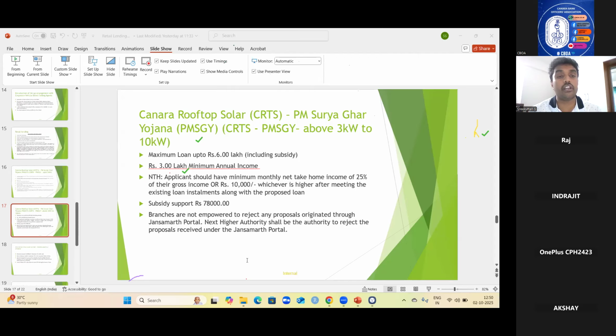Cooling period for retail lending loan. Cooling period we have already discussed. It is on the basis of the extent of sacrifice. Up to 10 percent, it is 24 months, and 10 to 25 percent, it is 36 months. Above 25 percent, it is 60 months. Like that, we have given. No income consideration means up to 3 kilowatt, the income criteria is not there.